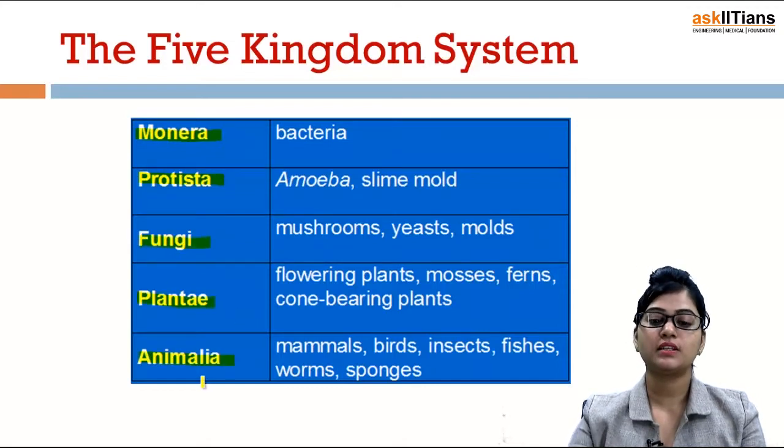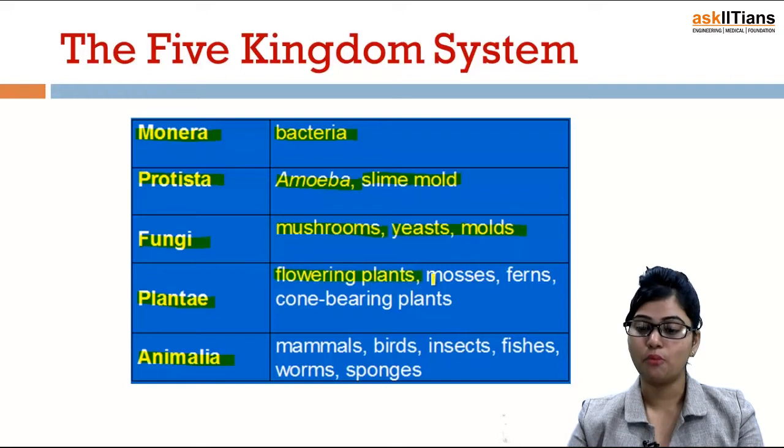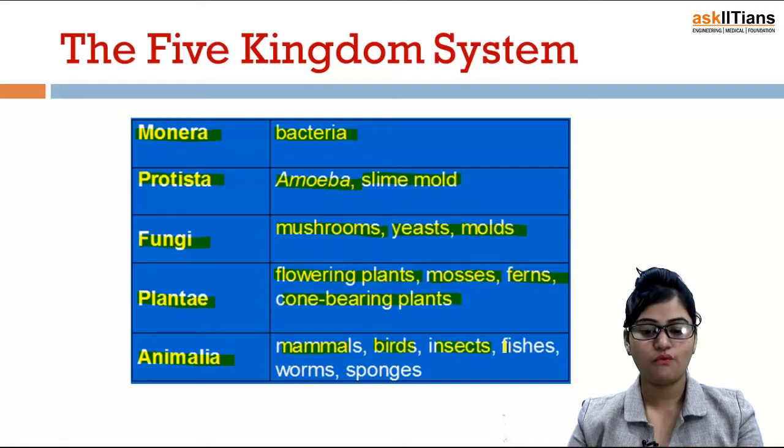So Monera consists of all the bacteria. Protista is having amoeba and slime mold. Fungi like mushrooms, yeast, molds. Plantae is having flowering plants, mosses, ferns, cone bearing plants. Animalia, mammals, birds, insects, fishes, worms and sponges.